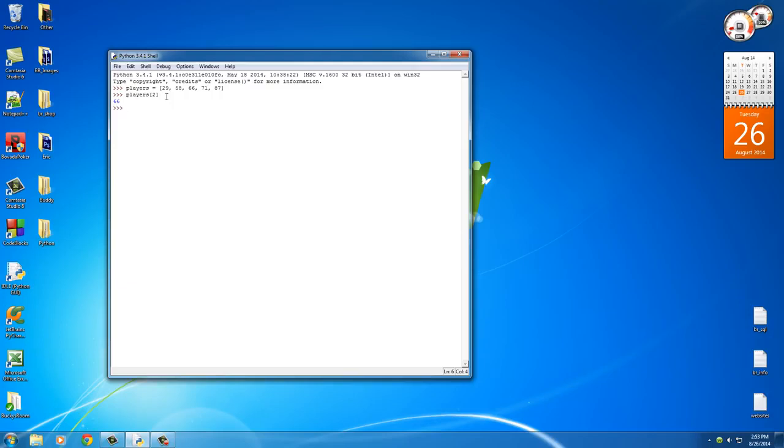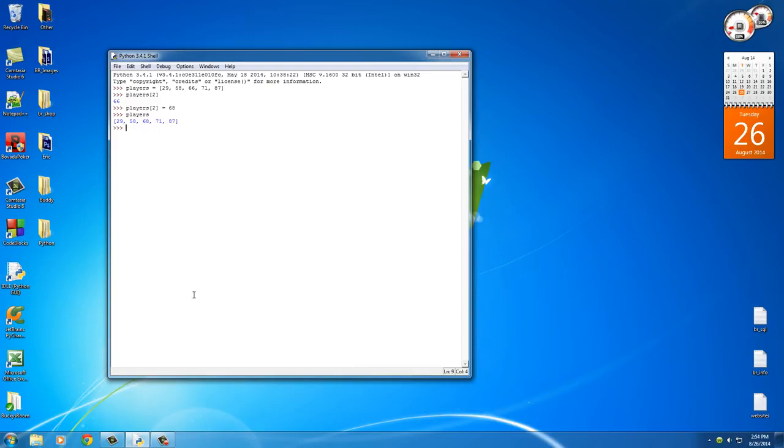Alright, simple enough. So let's figure out how to do something else. That is how we access an item in that position, but we can also change it to a new value. So we'll say, okay, actually we traded number 66 to another team, and instead we got 68. So what this does is set players at position 2 to 68, just like we do with variables. So now whenever we type out players, as you can see, 66, which was the old value, is now changed to 68. So again, this is how you read information, and this is how you set it equal to new values or new numbers.